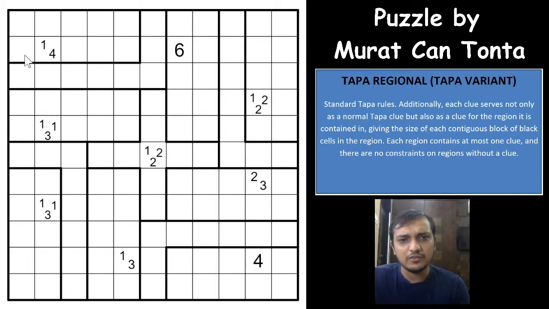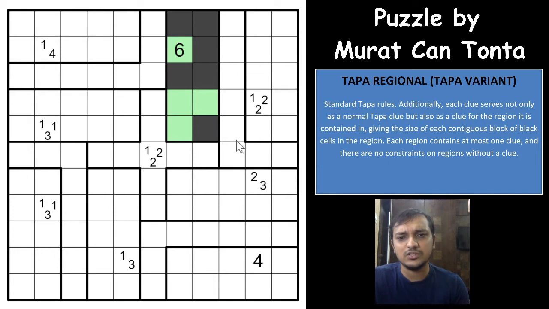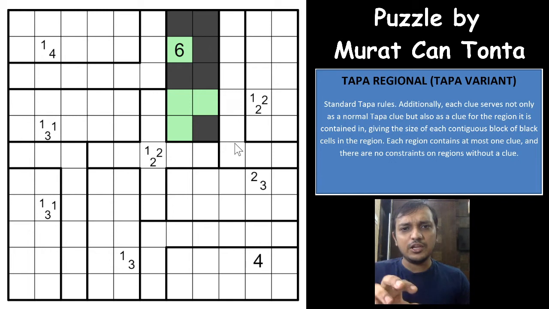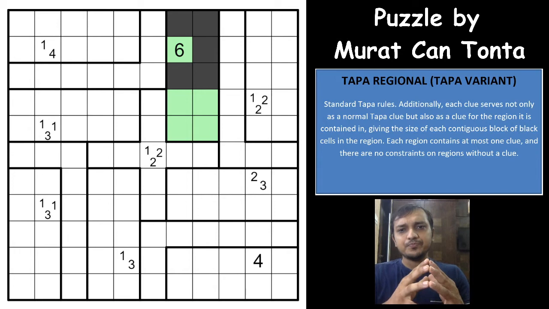So for example, if you have 1 4 for the clue, for the region as well you will have 1 and 4 like this. This is what the rule says. For 6 here, you will have 6 continuous cells shaded in this region. You cannot have 5 cells shaded here and 1 cell shaded there. That is not possible. The number that works for the surrounding 8 cells will work for the region as well, so the continuous groups of shaded cells will be shaded in the region as well, right?